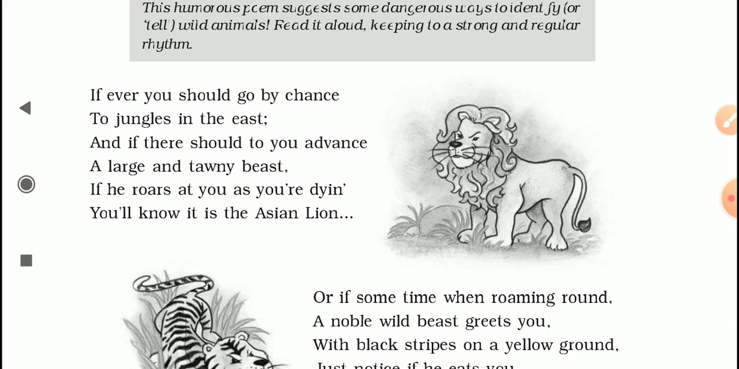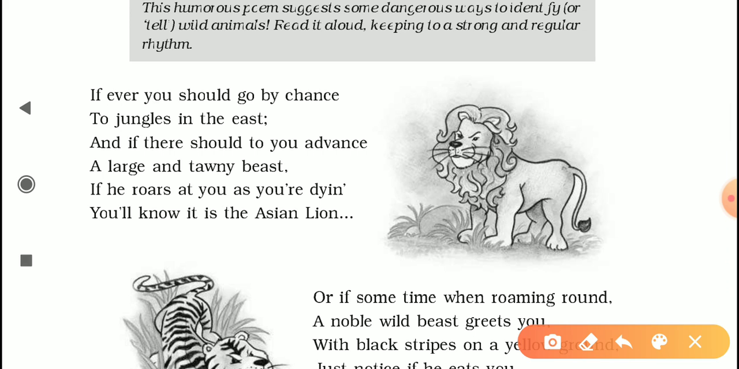In the first stanza you can see a portrait of a lion on the right side, and the stanza also gives us some pointers about how to identify a lion. If ever you should go by chance to jungles in the east, and if there should you advance a large and tawny beast, if he roars at you as you are dying, you will know it is the Asian lion.